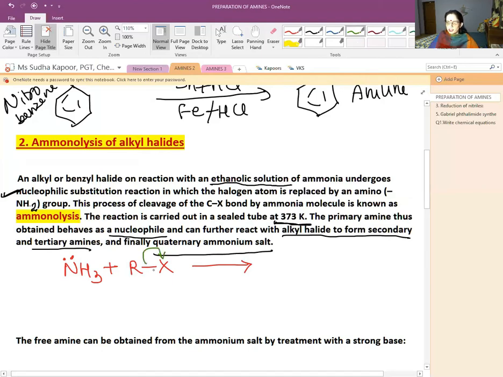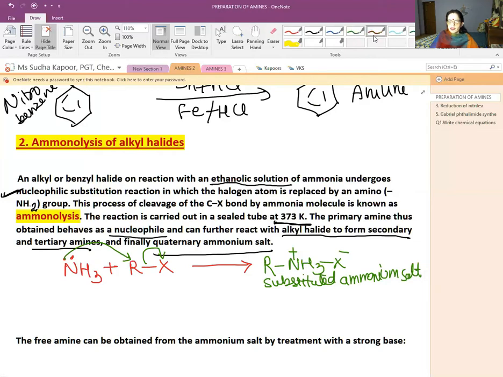The shifting of the R-X bond onto X makes R positive in nature, so the lone pair acts along with the R. So what we get is a substituted ammonium salt.